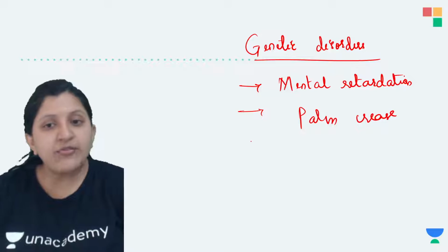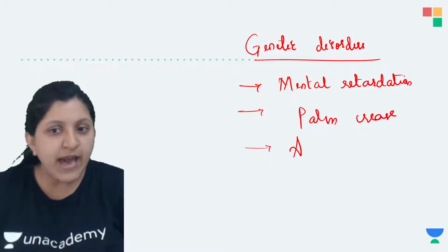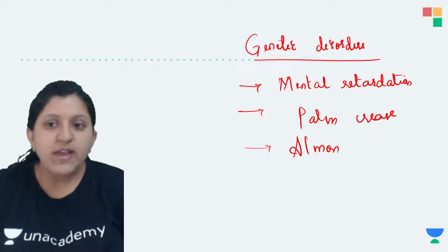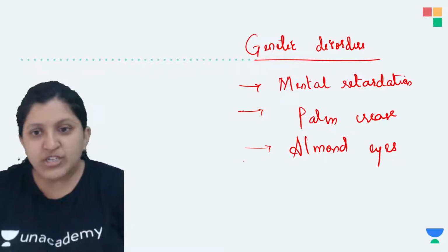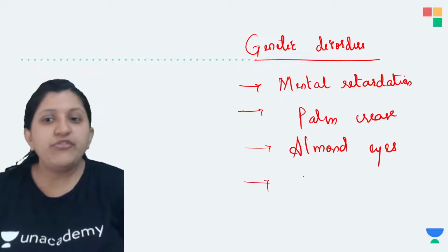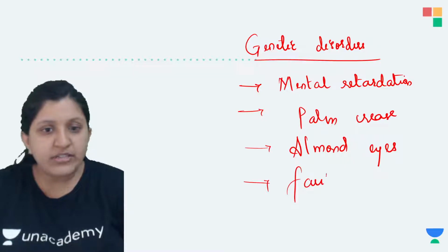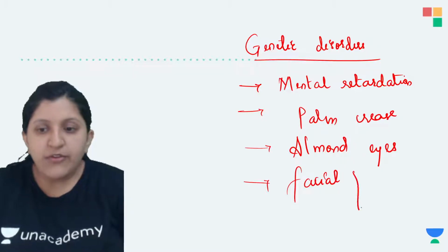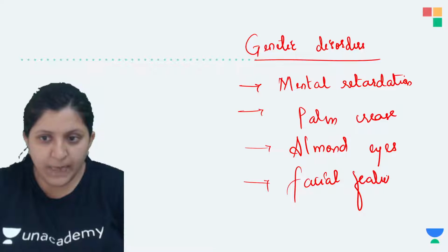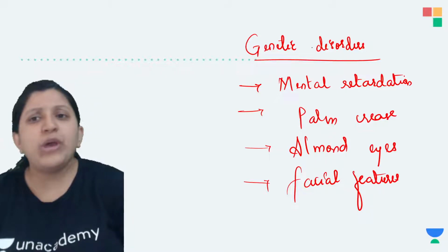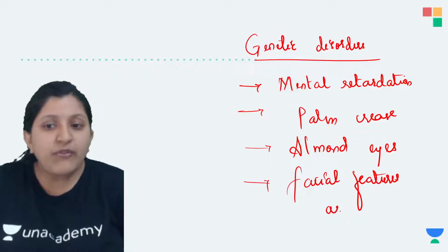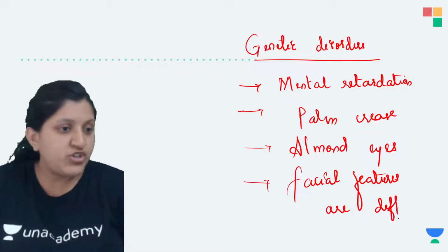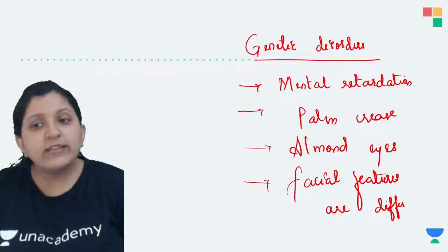Then you can find almond eyes, which means the eyes are somewhat almond shaped. Facial features are different there. When we mention genetic disorders, you can find many different facial features.